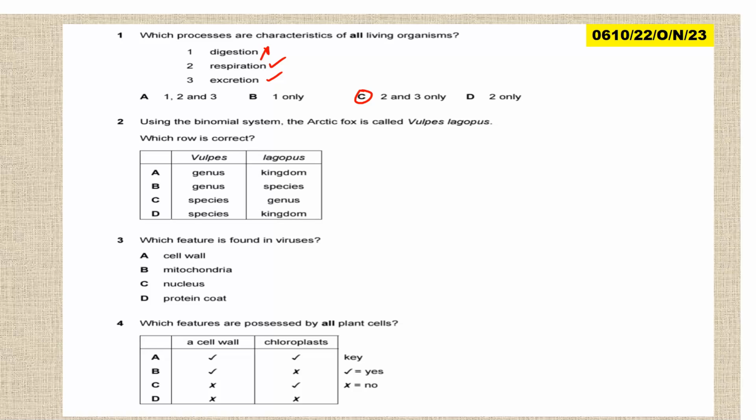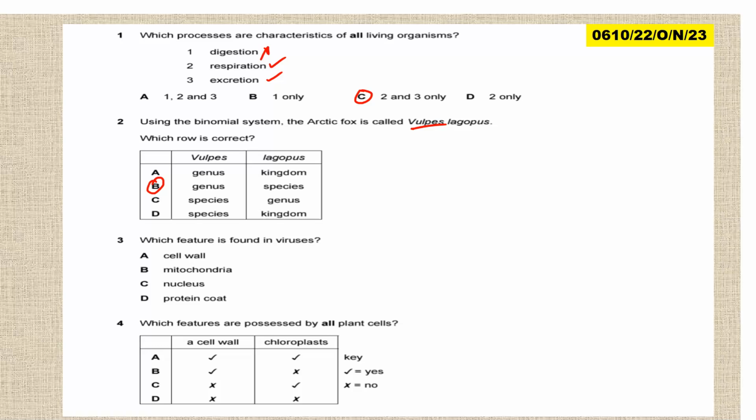Using the binomial system, the Arctic fox is Vulpes lagopus. Which row is correct? Vulpes is the genus and lagopus is the species, so you need to define genus and species. This is B for the second answer.